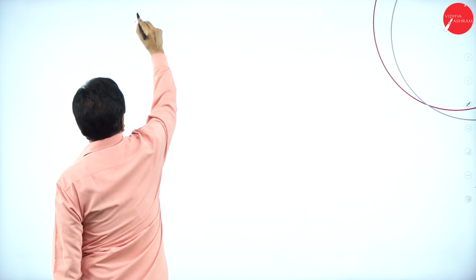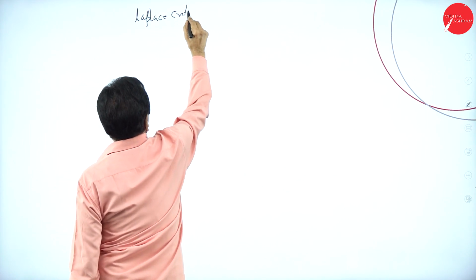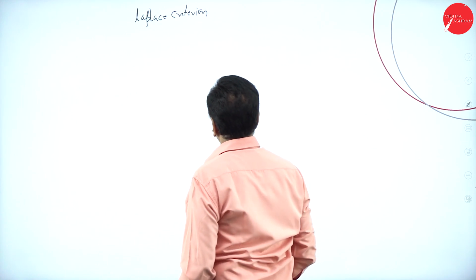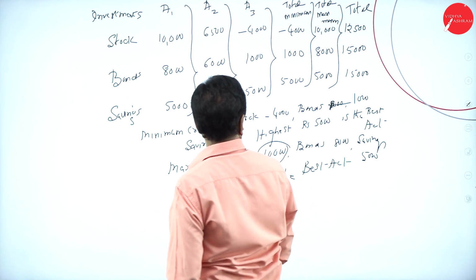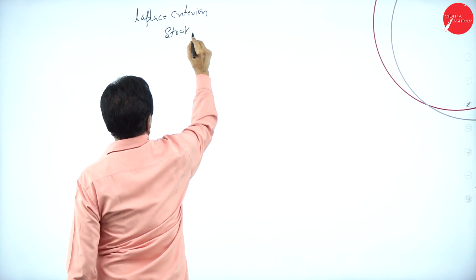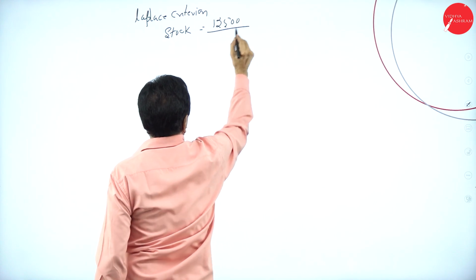Now, Laplace criterion. So, first one, stock. How many alternatives are there? 3. 12,500 divided by 3.